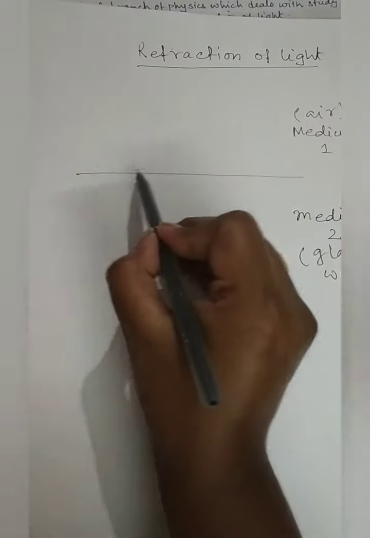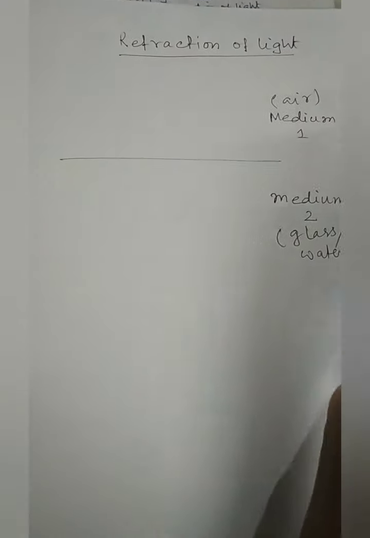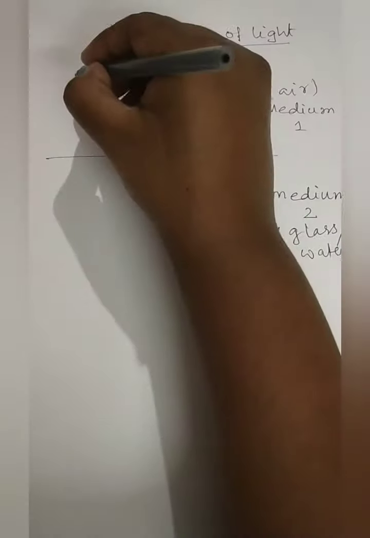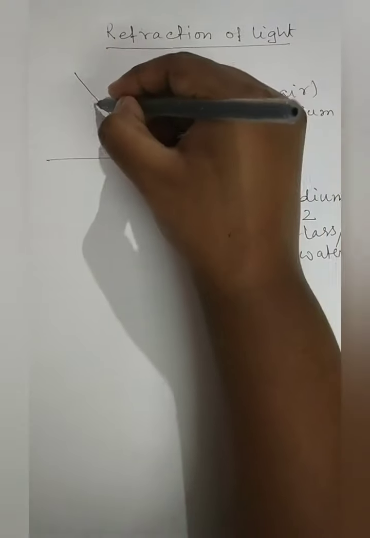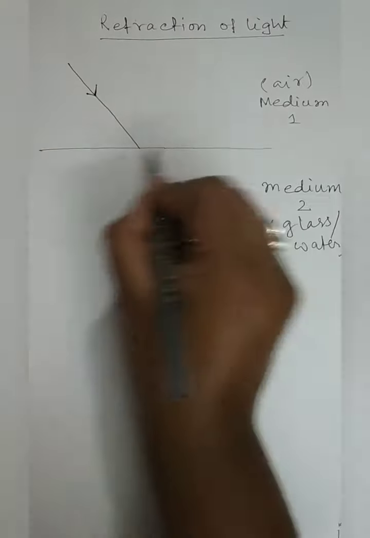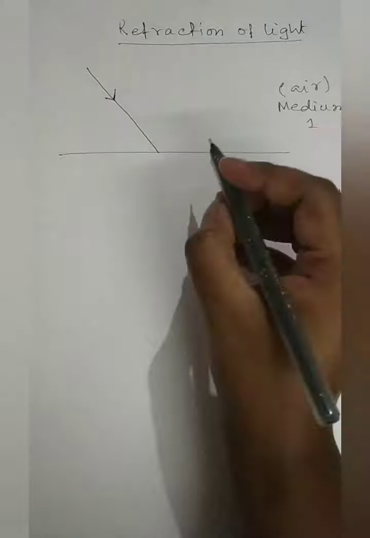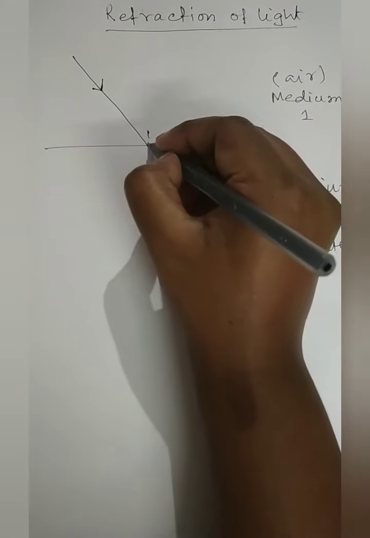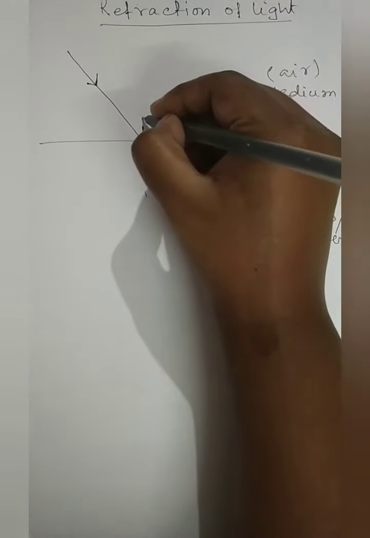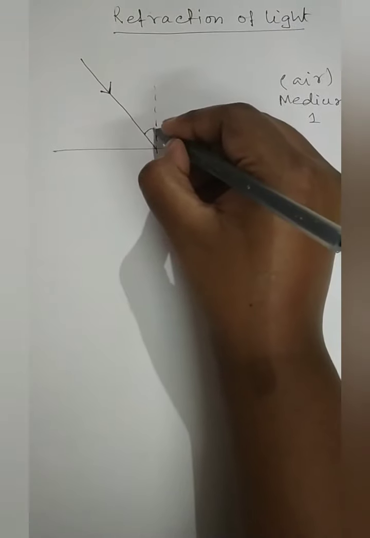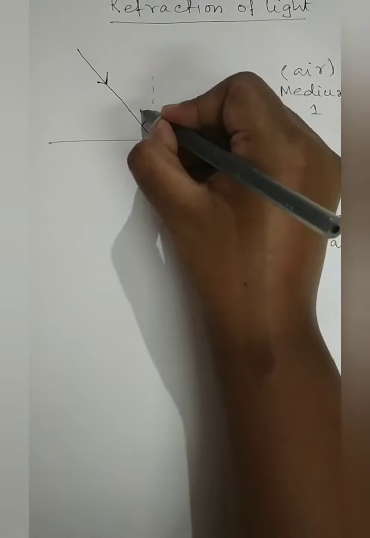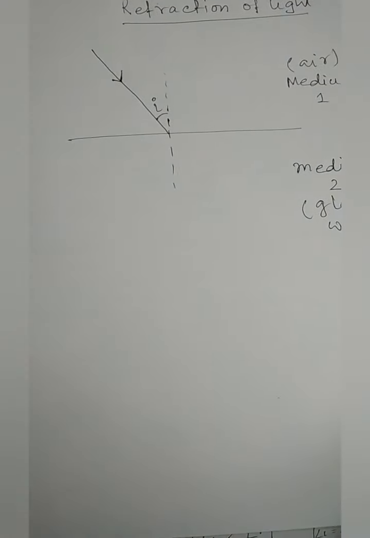So this is the line dividing the two mediums. Now what happens when any ray of light strikes the surface of medium 1? After refraction, here we will draw the normal. So the angle between the incident ray and the normal is your angle of incidence. It is the same in refraction as also in reflection.